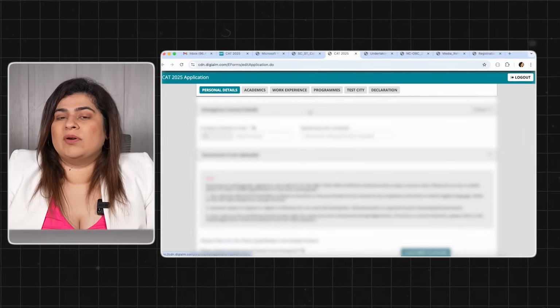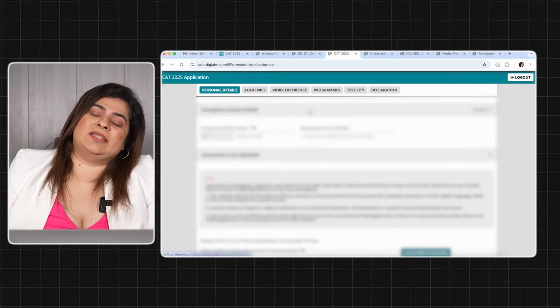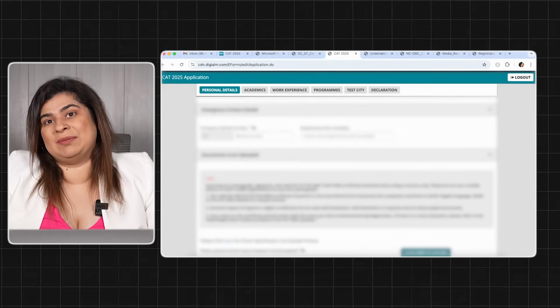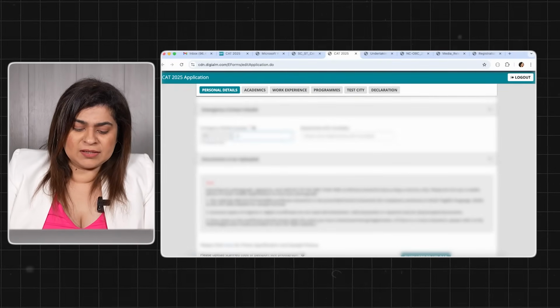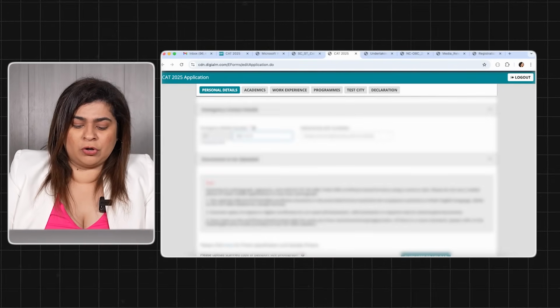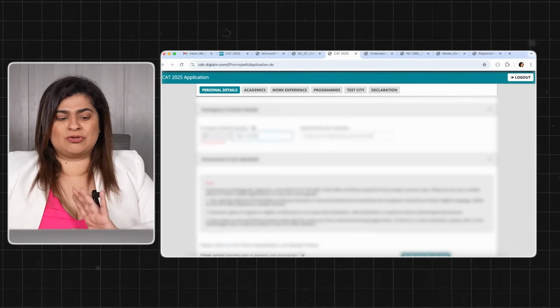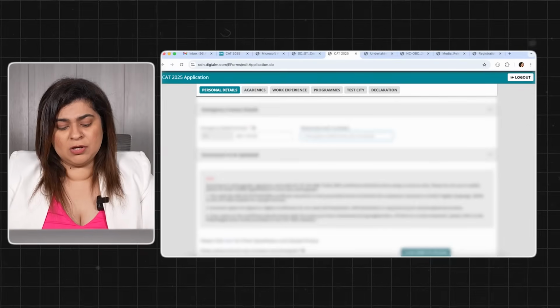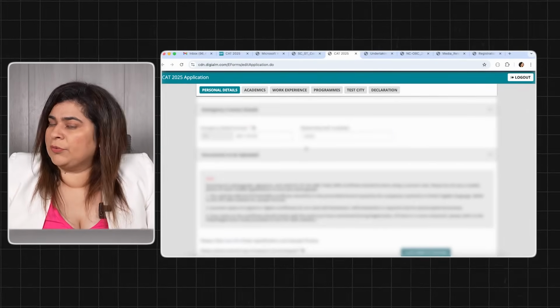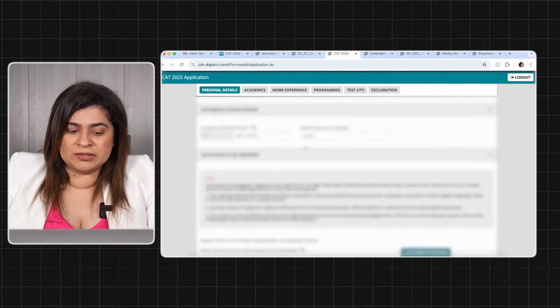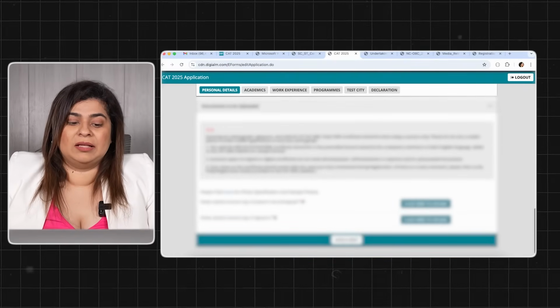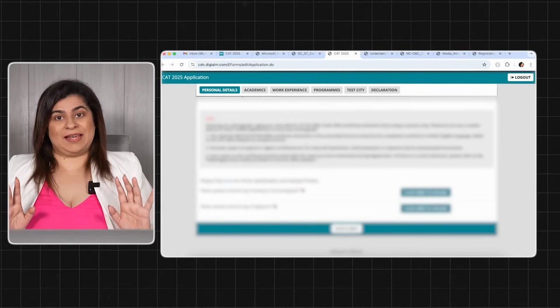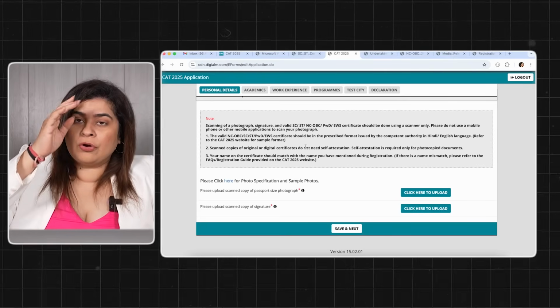Okay, once you have entered your communication address details, next comes my emergency mobile number. This is in case if you know there is some disaster, you are not able to connect or some issues, they should have an emergency number as well. So you can put your parents' numbers and anybody who's your guardian, that can be done. Then comes the most important section right now, which is uploading your documents.